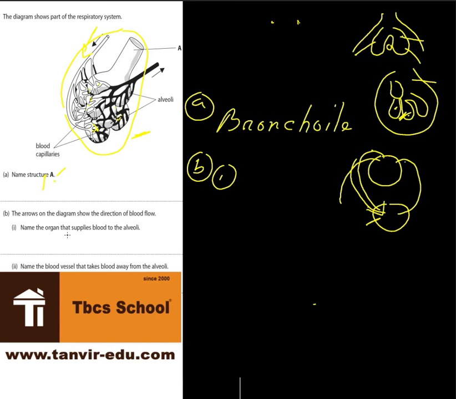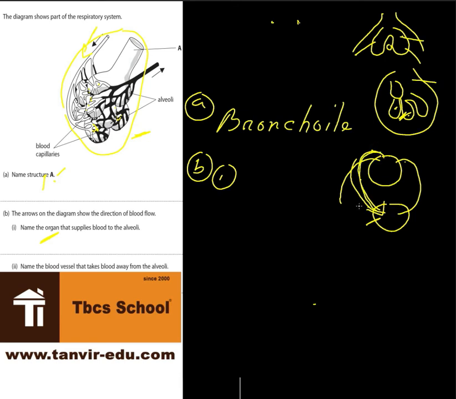Okay, the question: name the organ that supplies blood to the alveoli. Of course, the answer is... but they didn't ask about the blood vessel. This is the trick that has been applied. They have asked for the organ which supplies blood. If the blood vessel which supplies were asked, the answer is the pulmonary artery.